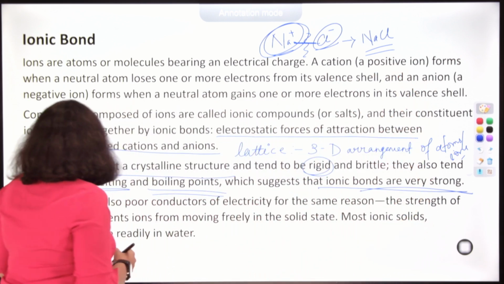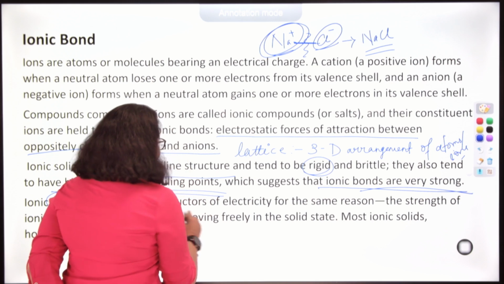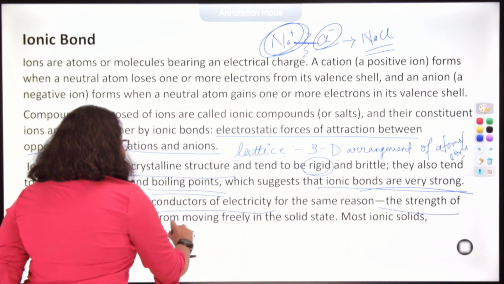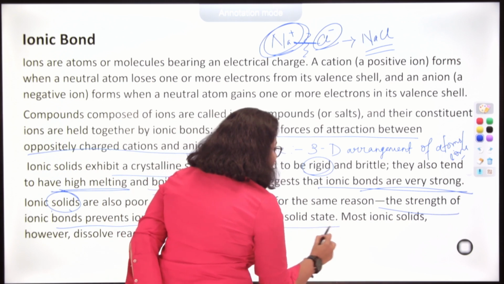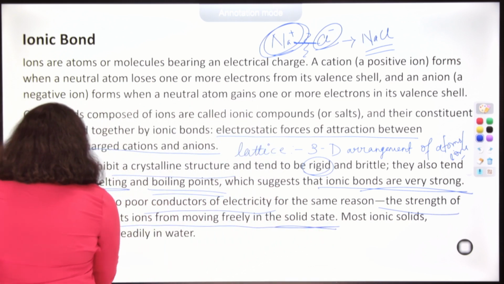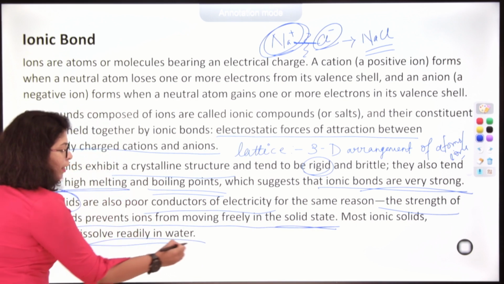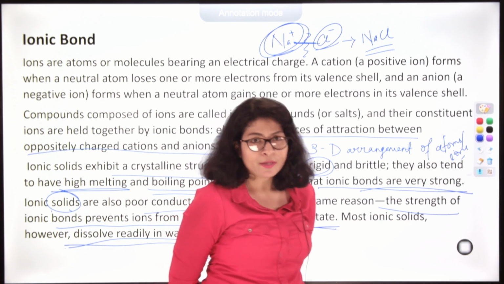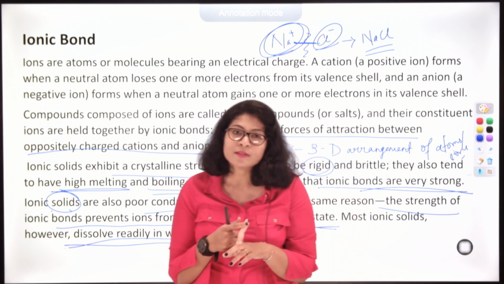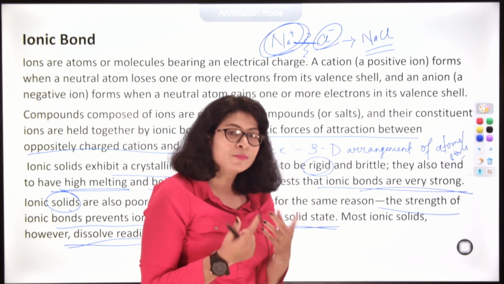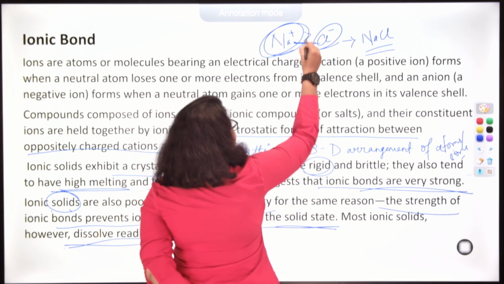Okay. So, ionic solids are poor conductors of electricity. The strength of ionic bonds prevents ions from moving freely in the solid state. Most ionic solids, however, dissolve readily in water. Why do they dissolve readily in water? Water exists as H+ and OH-, right? Hydrogen ions and hydroxide ions. So, when water ionizes, it separates these ions.